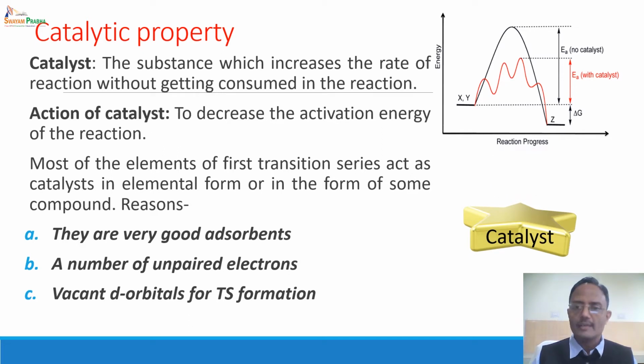The product leaves the catalyst surface and the surface is again ready for new molecules of the reactant, and they can again come, react on the surface of the catalyst, form the product, and the product leaves the catalyst surface. As a result, at the end of the process, the catalyst remains unaffected.